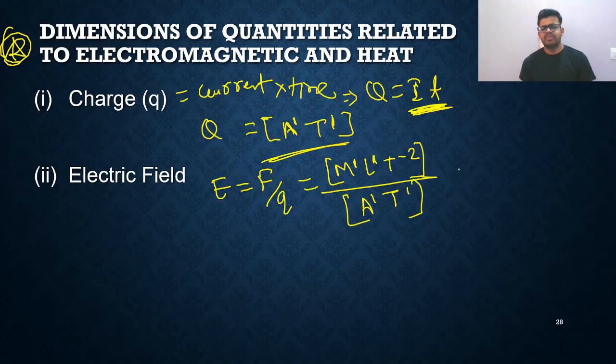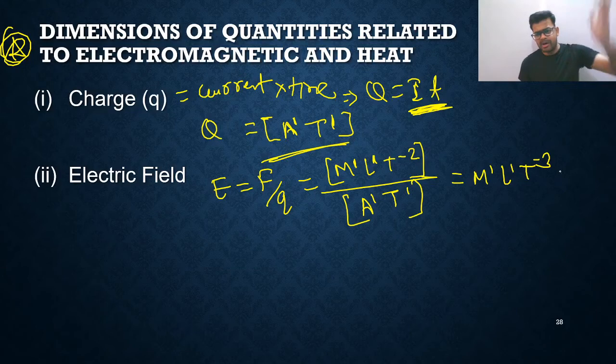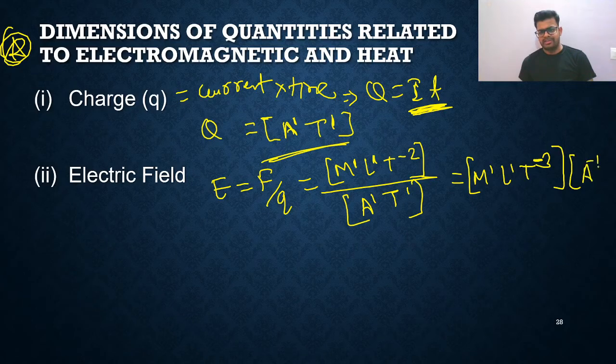So simplify this, what will you get? You'll get M1 L1 T raised to minus 3, because this minus 1 will come up and the power will be added. So M1 L1 T raised to minus 1, and this is A raised to minus 1. Oh, sorry, this will also come in the same bracket.